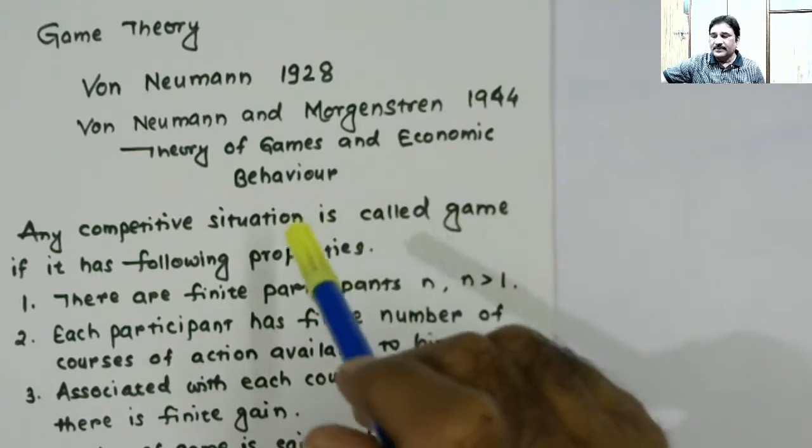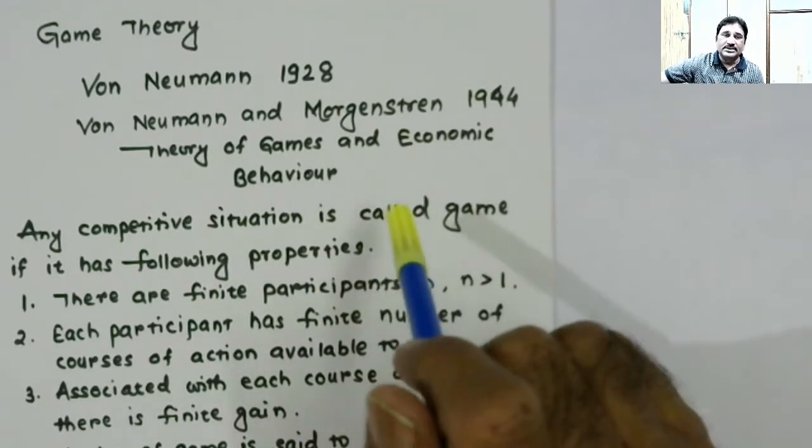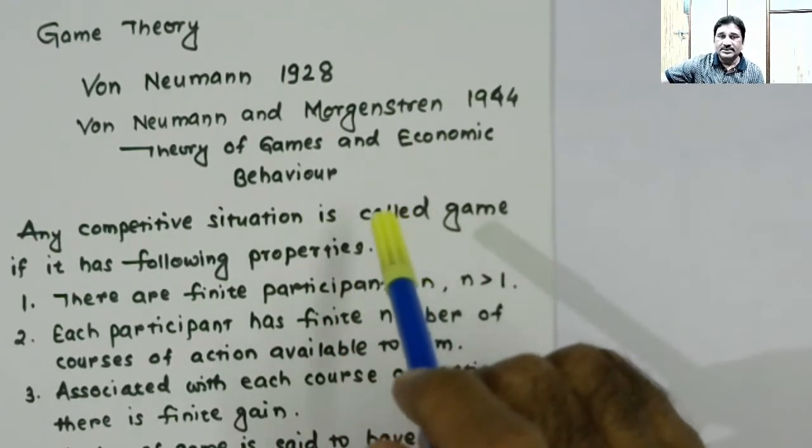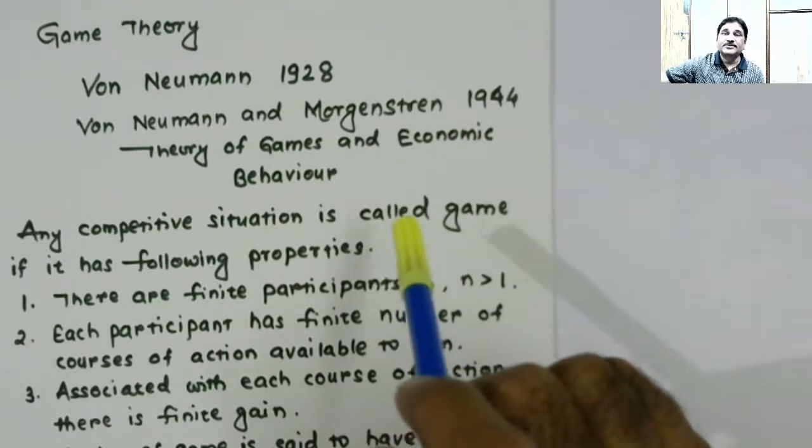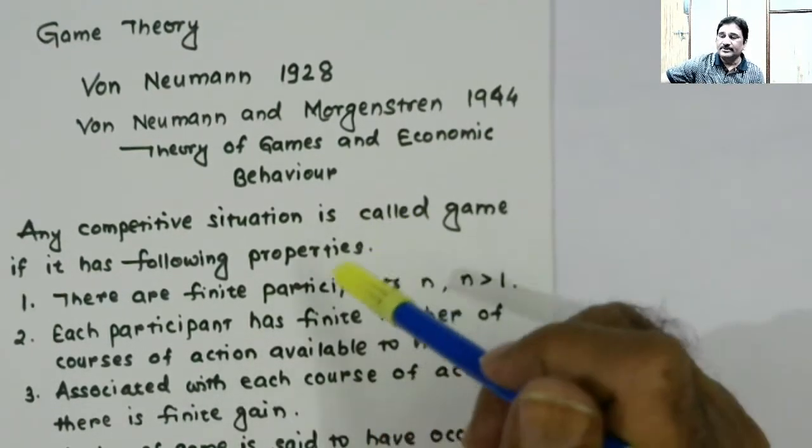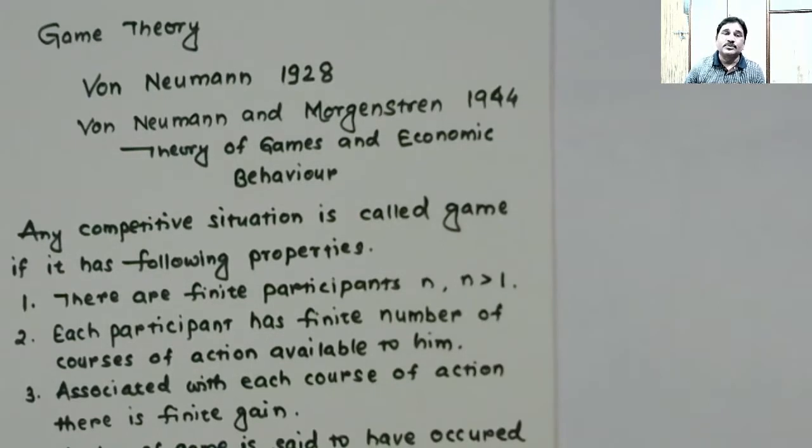A game is defined as any competitive situation that has the following properties. For example, the first property is that there should be a finite number of participants, n. n must be greater than 1. There must be more than one participant in the game.